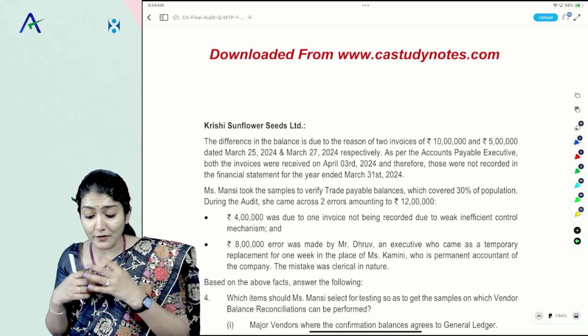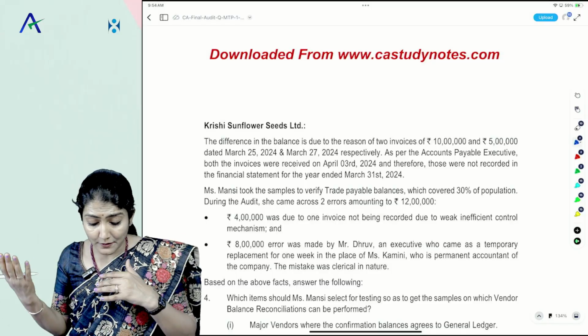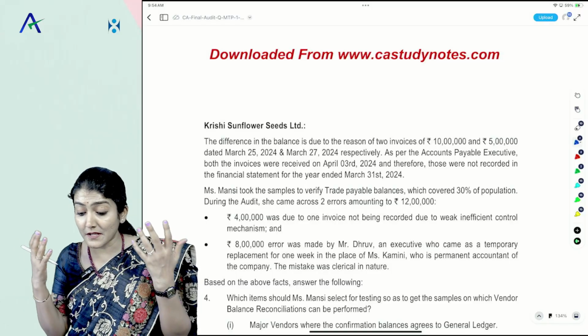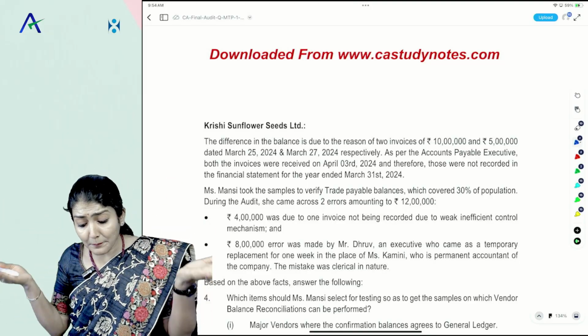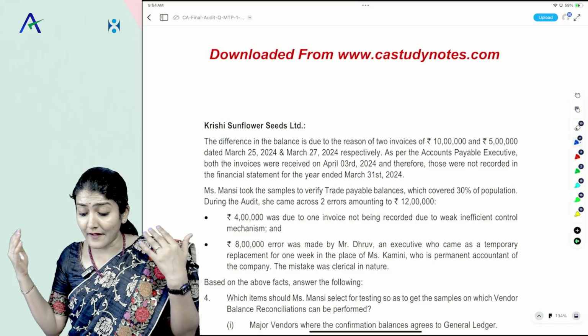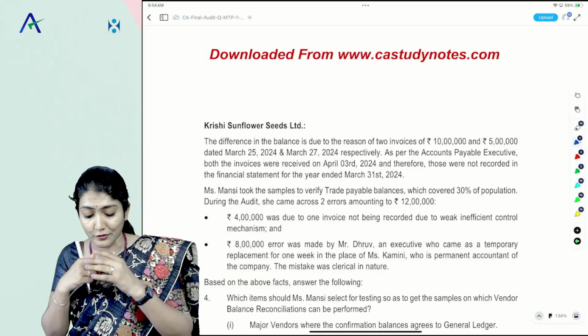And Krishi Sunflower: the difference in the balance is due to two invoices, 10 and 5, dated 25th and 27th March. As per the accounts payable executive, both the invoices were received on April 3, 2024, and therefore those were not recorded in the financial statements for 24. So that's a cut-off issue.